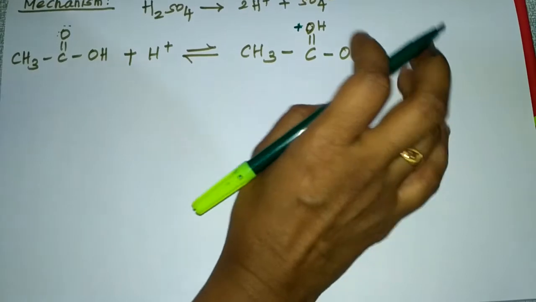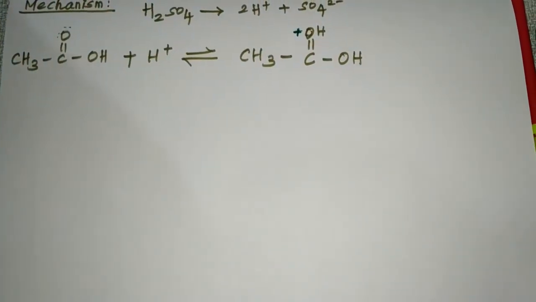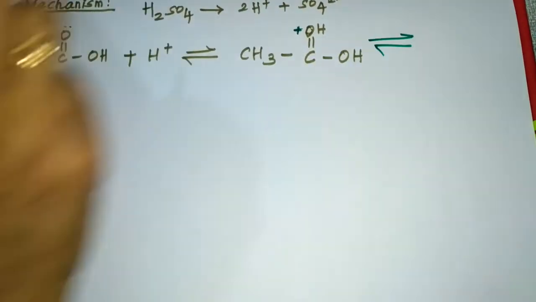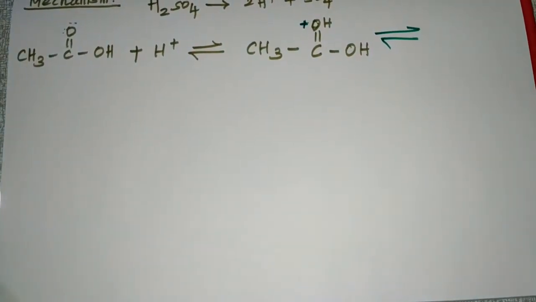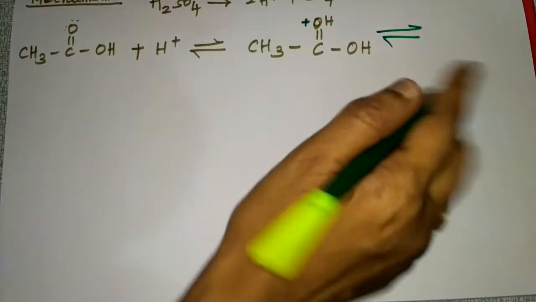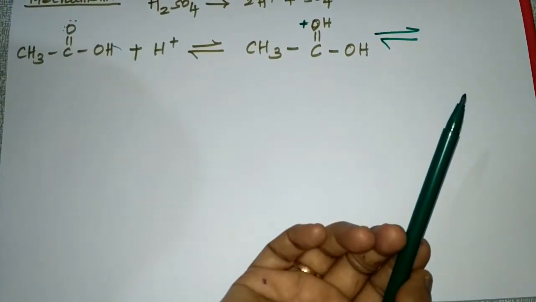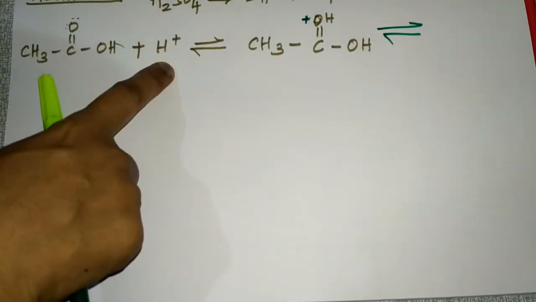Clear? And in this step you are going to introduce alcohol. For this esterification reaction, what will you take? You will take acid and alcohol. So here I had taken acid, and to that acid you added H+.